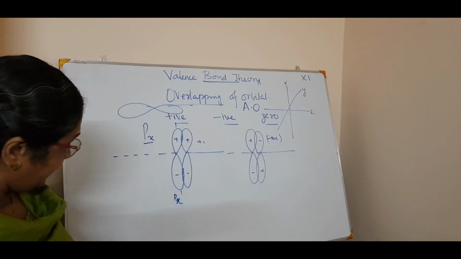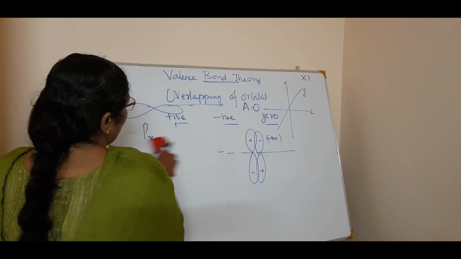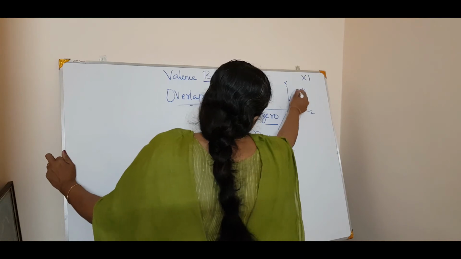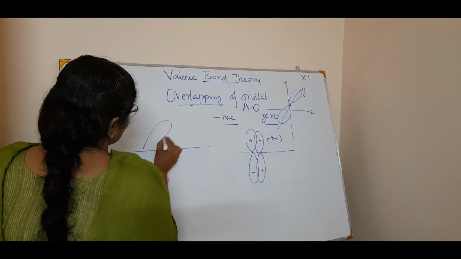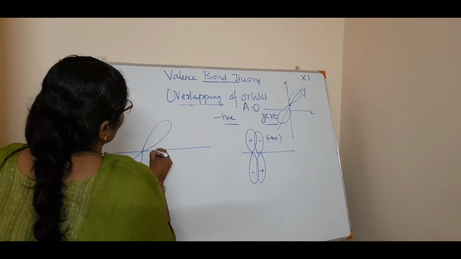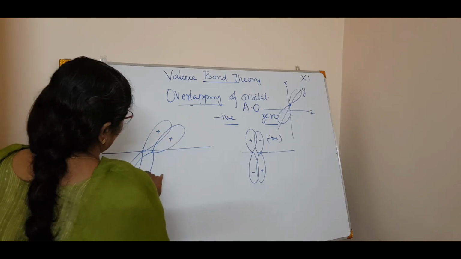Okay. Now if we want, I will draw py also. How can I draw the py orbital? Py position is like this, right? Py. So this is the nucleus. I will draw like this, py. Correct? So two orbitals of the same. See? This is plus and plus, this is minus and minus.